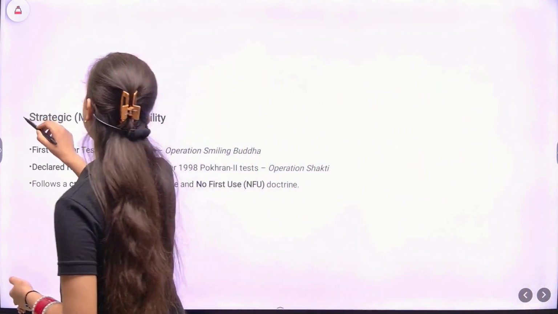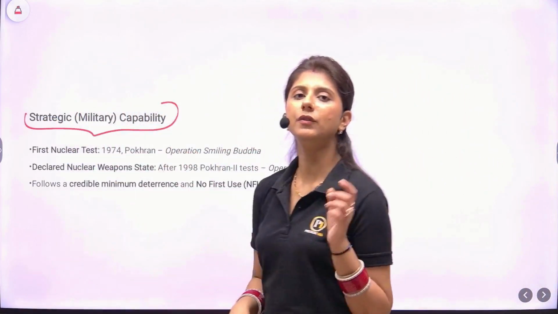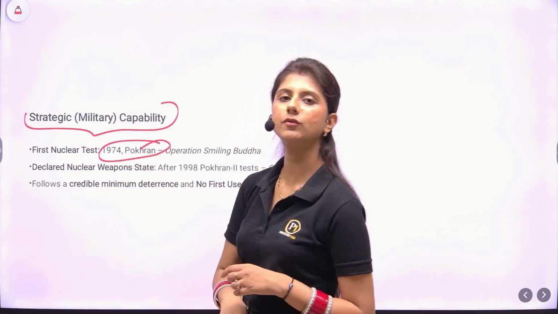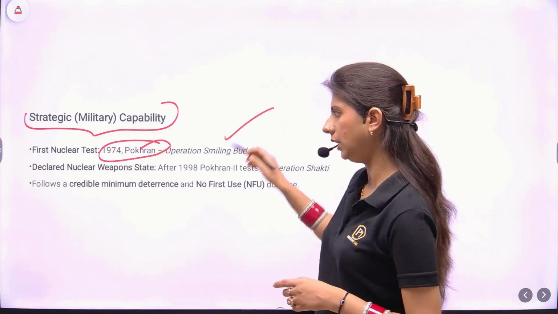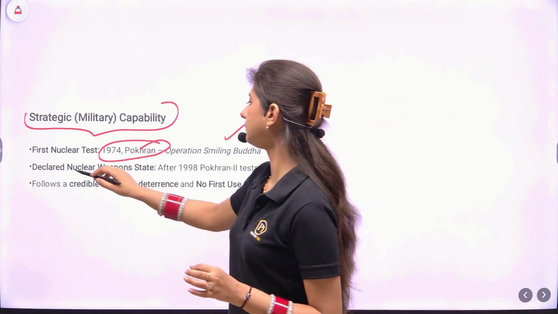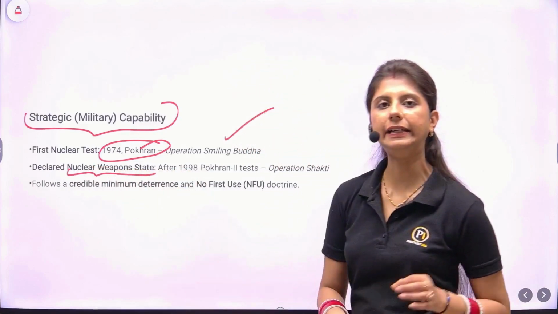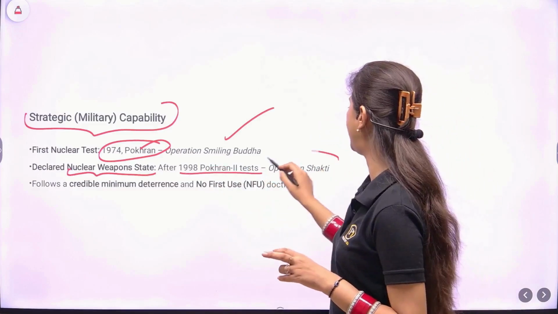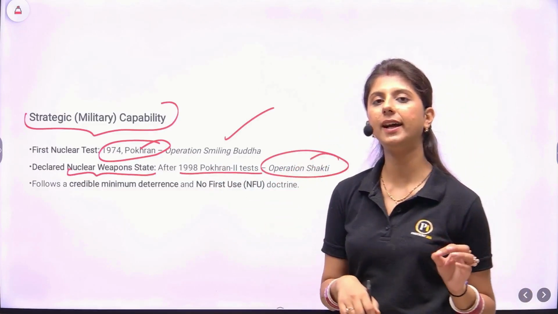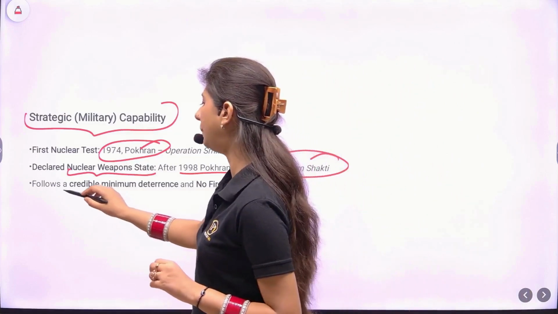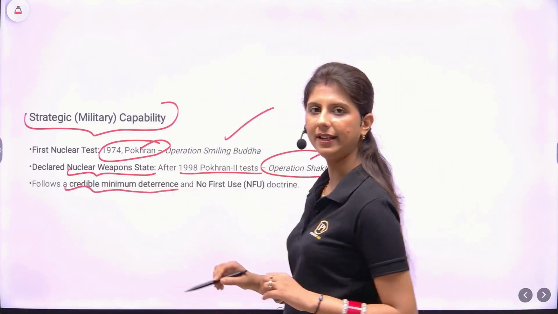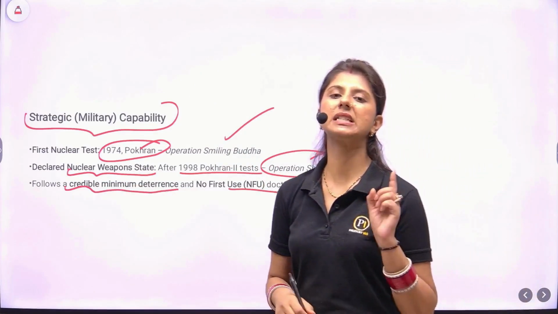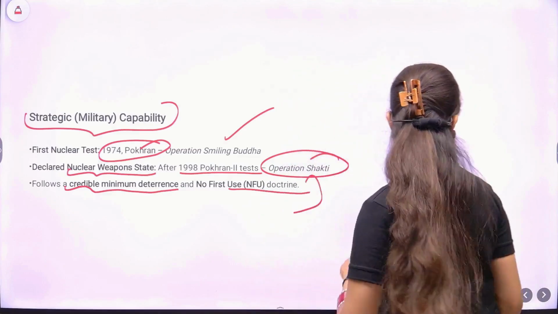Then we have some strategic as well as military capability. We conducted our first nuclear test in 1974 at Pokhran. The operation was called Smiling Buddha. We declared ourselves a nuclear weapon state after the 1998 Pokhran 2 test, which was Operation Shakti. So now India is a nuclear powered country, but we follow a credible minimum deterrence and no first use doctrine. So this makes us a responsible nuclear power.